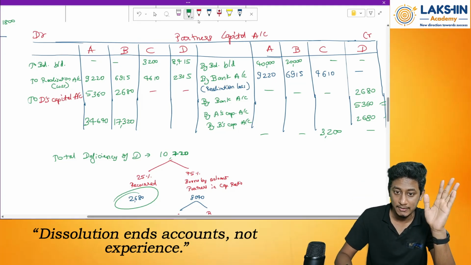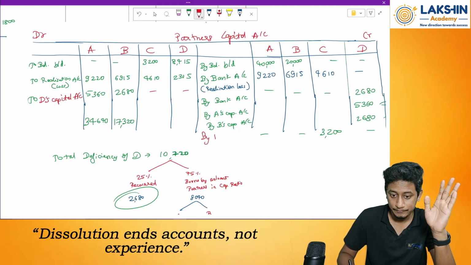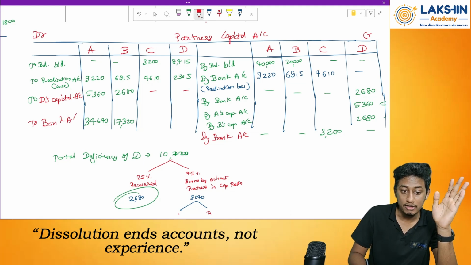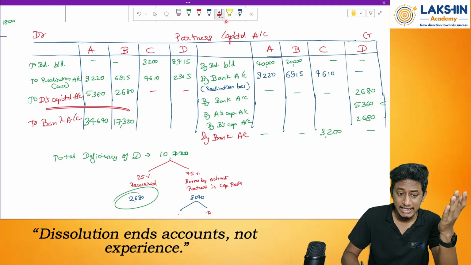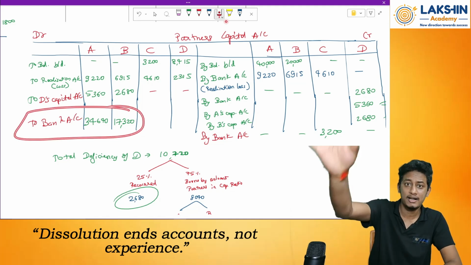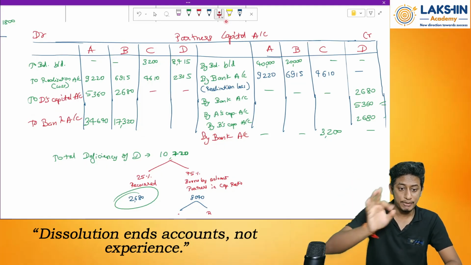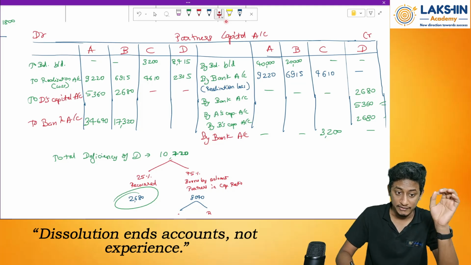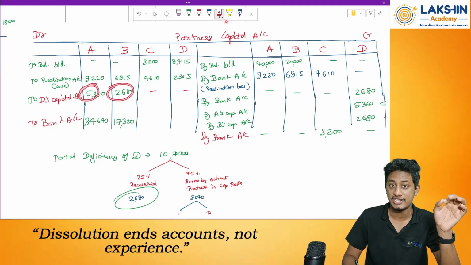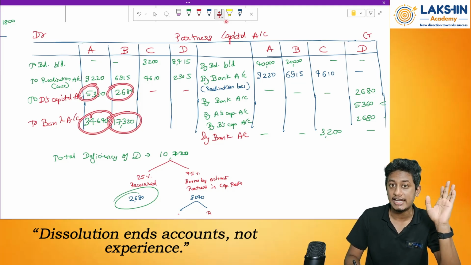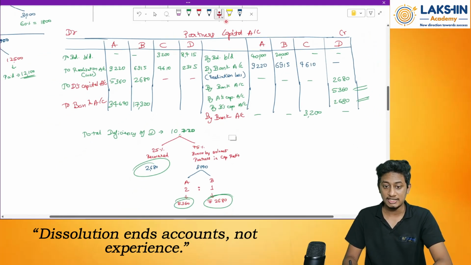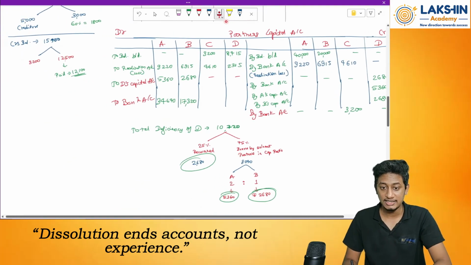So the entry will be what? By bank account. And over here, to bank account. Why bank account? Because remember, these amounts will be paid off to Mr. A and B. Why? Because their capital is more than sufficient to pay off the deficiencies. So after bearing Mr. D's deficiency, still there is a balance remaining in A's and B's capital account. So this will be paid off in cash account. Clear? Okay. Now let us see how to pass the journal entries in the cash account.